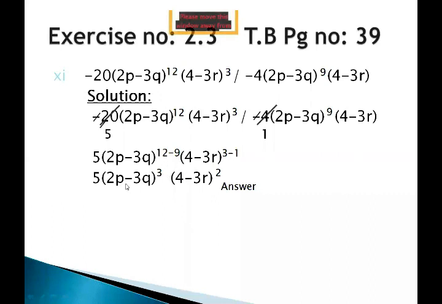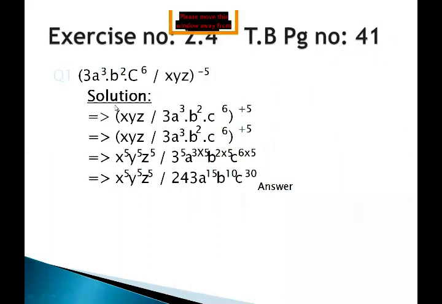Second factor: 2p minus 3q, whole power 3, and third factor is 4 minus 3r, the whole power 2. So for all these types of situations, whenever we have a binomial or trinomial inside the parenthesis in the numerator or denominator, we will consider that one as a single variable. We apply the law in the same manner. So it becomes easy to find the simplified form of those questions.